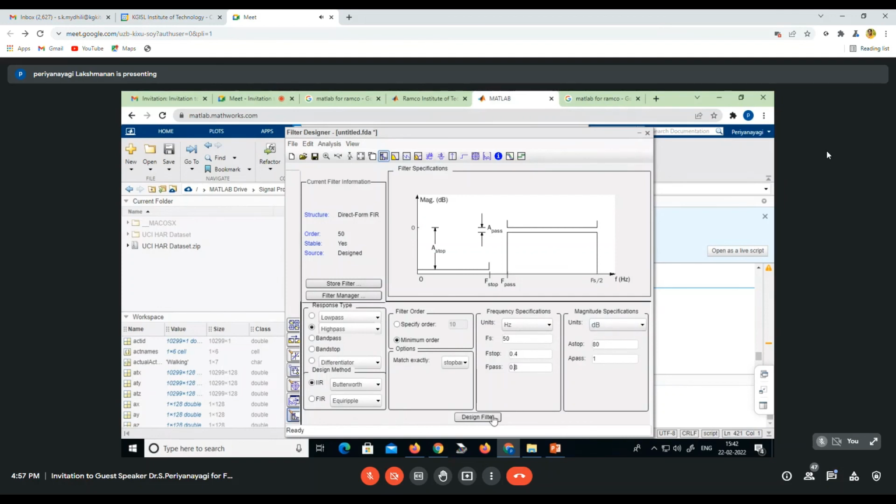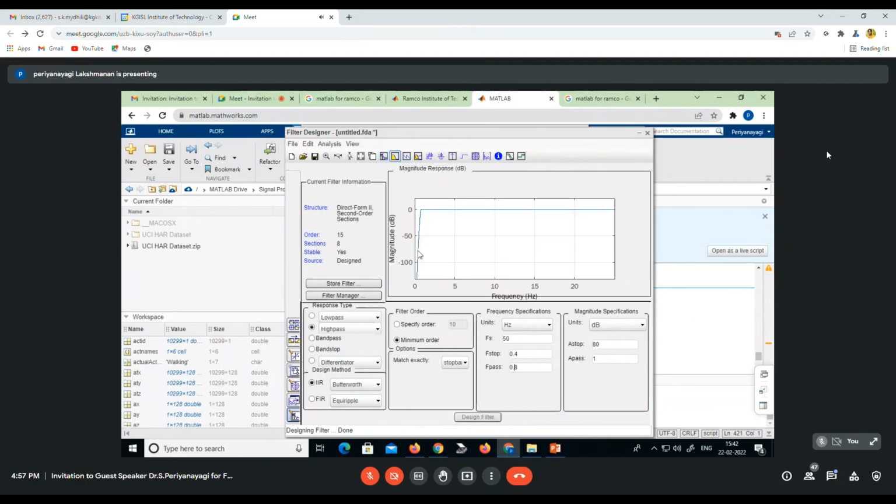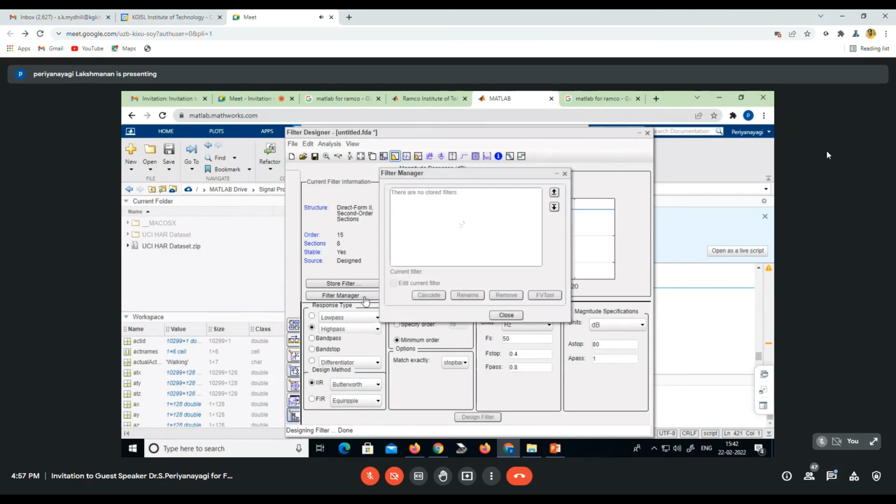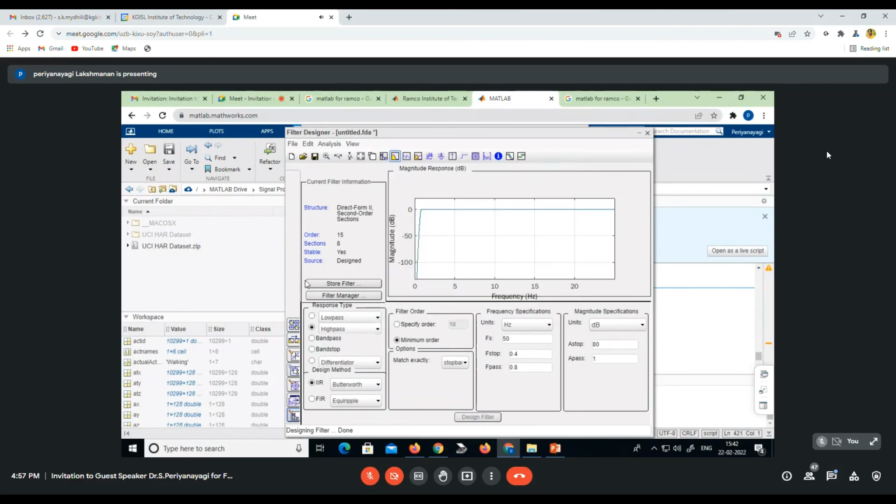If you give design filter, it will design. So this is how a high pass filter is designed, with its magnitude response. If you want, you can go to the file manager and convert this window into MATLAB code also. That can be easily done.